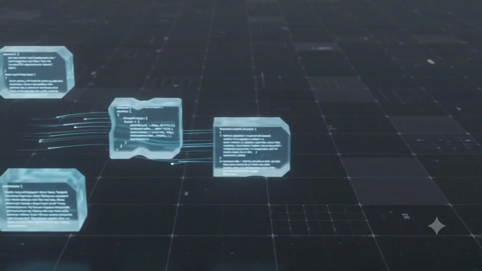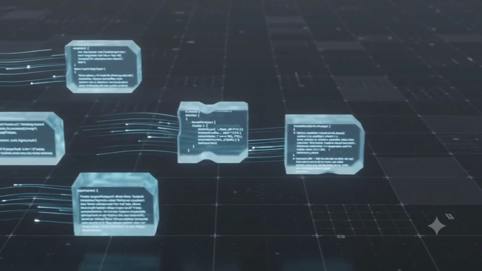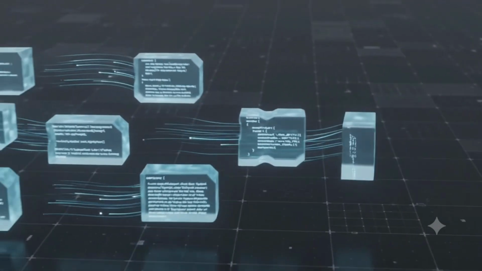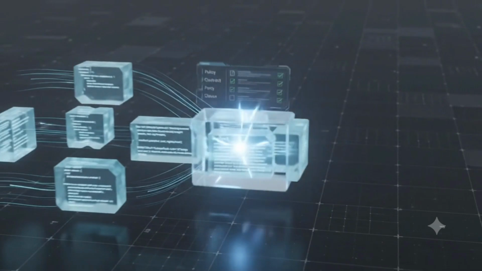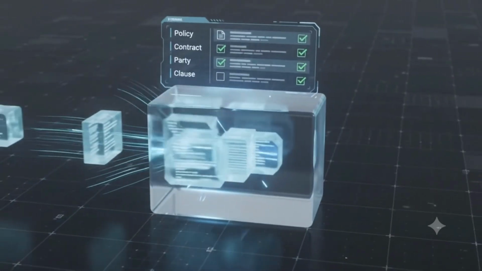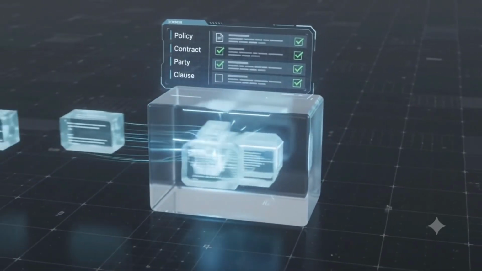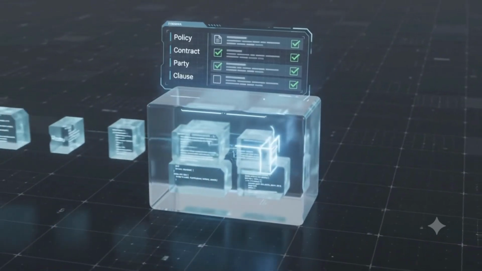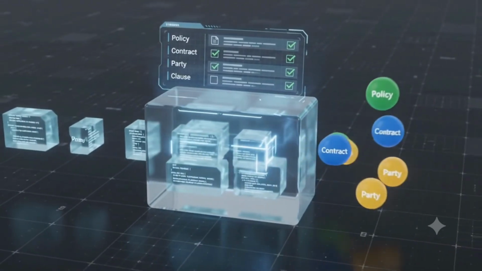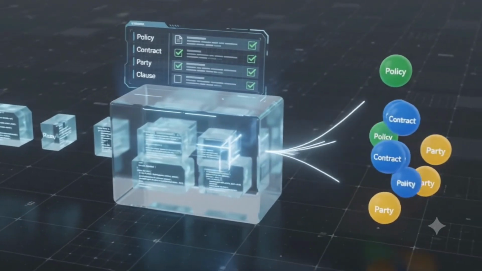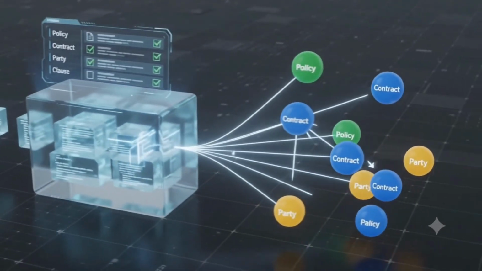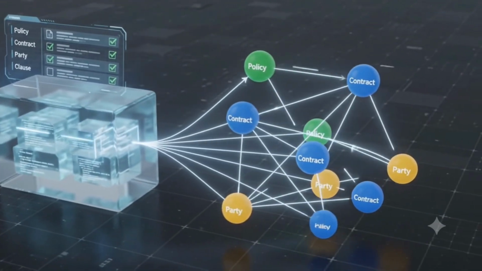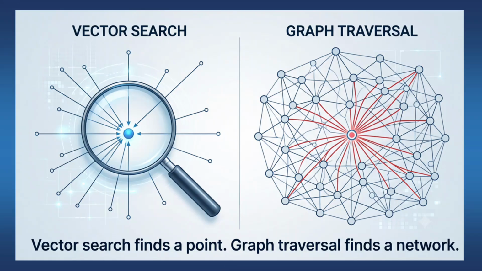Under the hood, this isn't magic. Every chunk gets sent to the LLM with a strict instruction: only extract entities and relationships from this fixed list. That constraint is the single biggest lever for graph quality. Without it, the same real world entity ends up with 5 slightly different names and your graph turns into a mess instead of a map. Vector search alone finds you the single closest point. Graph traversal starts from that point and walks outward through every connection before the answer even gets written.